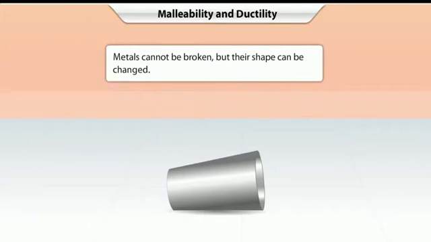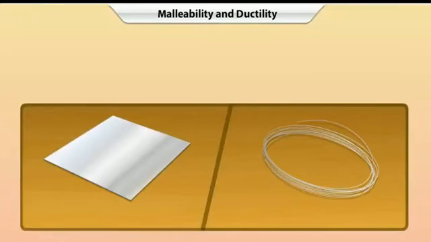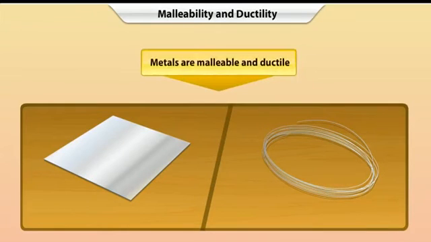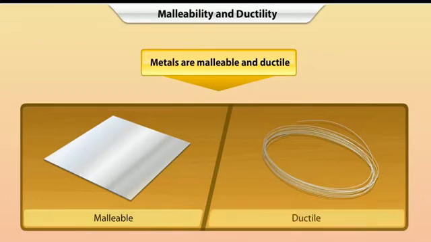Metals cannot be broken, but their shape can be changed. If heat or pressure is applied, metals can be drawn into wires, flattened into sheets, and molded into different shapes. Metals are malleable. Malleability refers to the property of a metal that allows it to be beaten into sheets. Ductility refers to the property of a metal that allows it to be stretched or drawn out into wires.